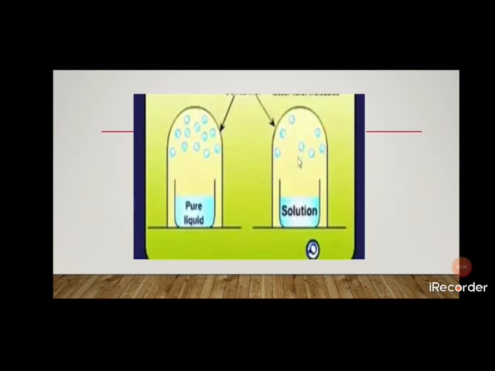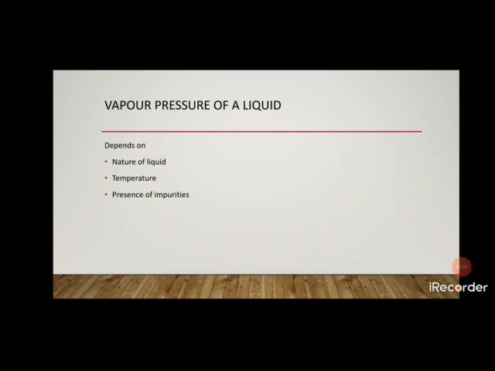Before explaining this, I want to tell something about vapor pressure. Vapor pressure of a liquid depends upon the nature of the liquid, temperature, and presence of impurities. As the temperature increases, the vapor pressure of the liquid also increases. Presence of impurities, that means volatile compounds, which have the tendency to vaporize at any temperature. If a volatile component is present in a solution, the vapor pressure also increases. If non-volatile components are present in the solution, the vapor pressure decreases. Non-volatile components are those which do not have the tendency to vaporize at any temperature.